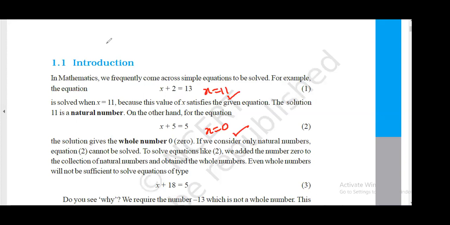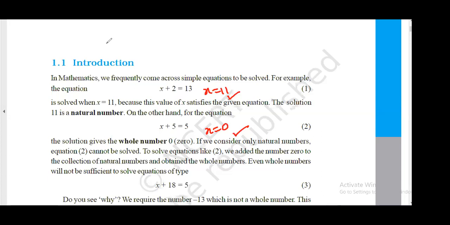So rational numbers can further be divided into integers and fractions, which we have studied just now. The first chapter was integers and the second was fractions or decimals, the non-integers. Both of them come under rational numbers.